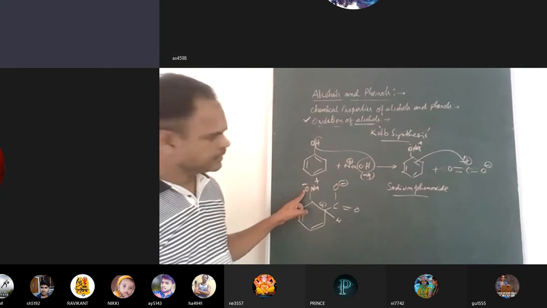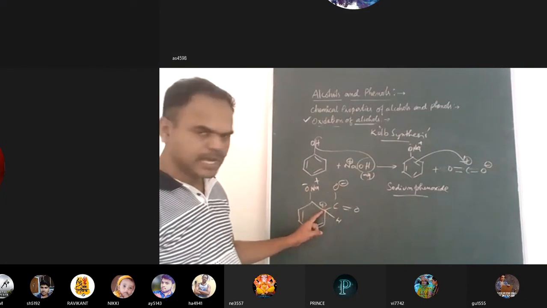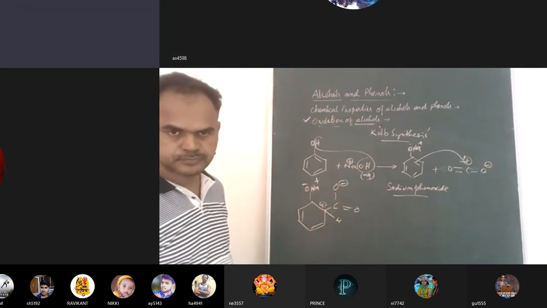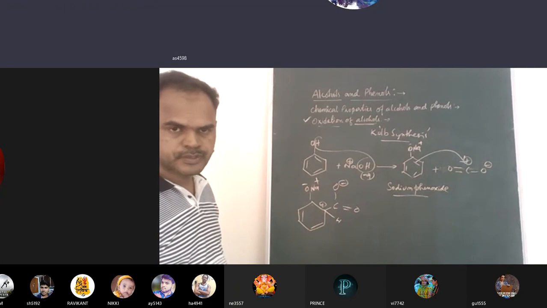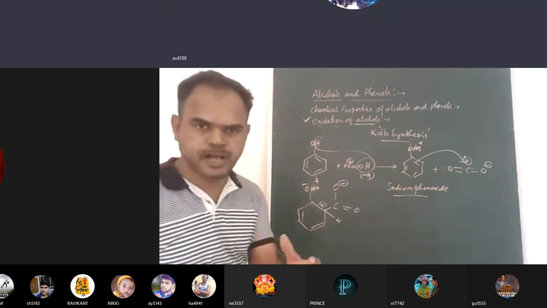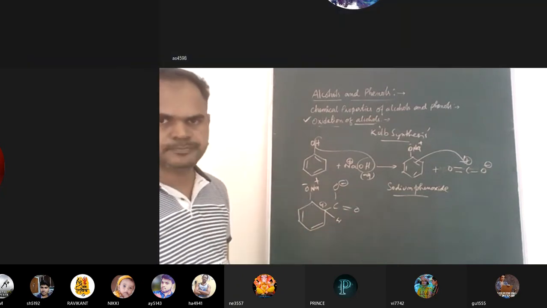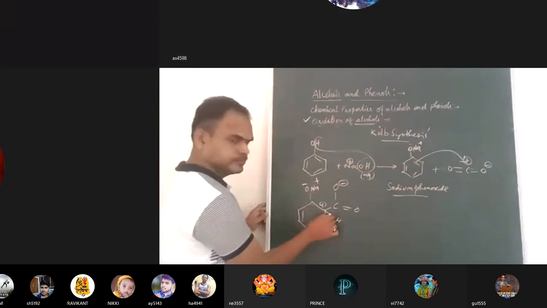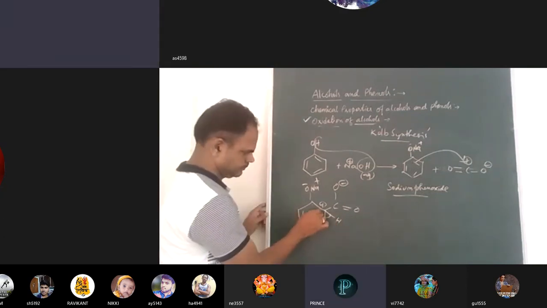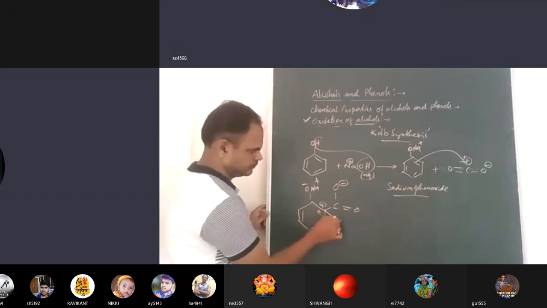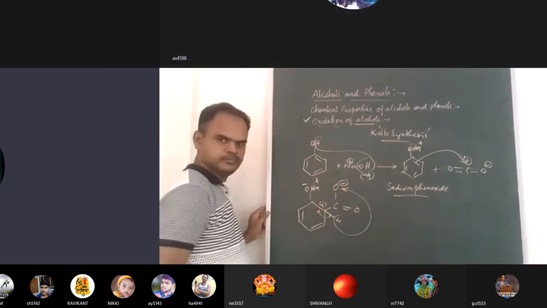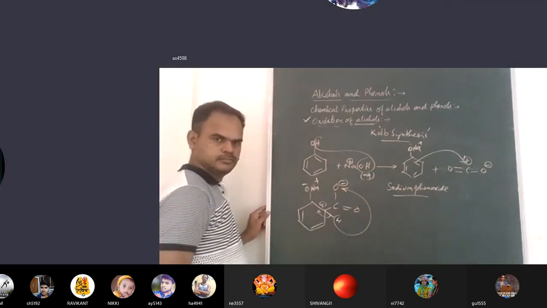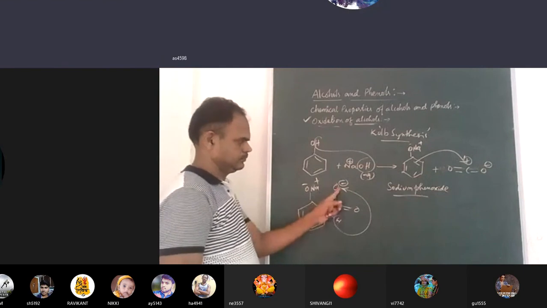So CO2 is attached to the ortho position. Now you tell the next step. Next step, what happened? The electron will go inside the ring, hydrogen comes out, and then hydrogen will be removed. A bond forms, and the hydrogen goes, making it negative.